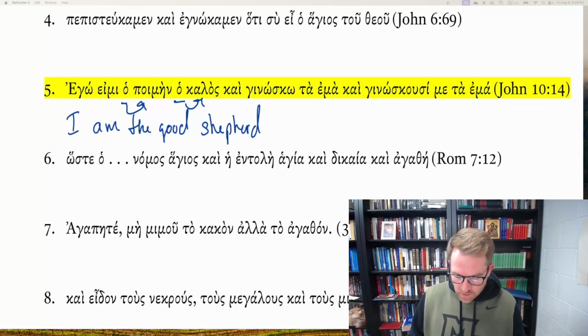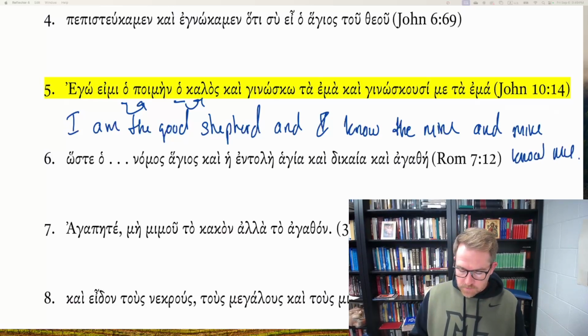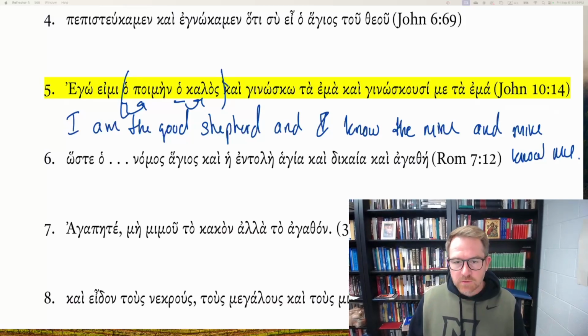And, kai, gnosko, and I know, though the mine, usually those who are mine, and mine know me. So the focus here is on this, the good shepherd, in this adjective. So this is getting us down the line to get more comfortable with these adjectives. Start getting more comfortable seeing these definite articles in lesson 5 as we learn the definite article and the 3 main forms of the adjective.